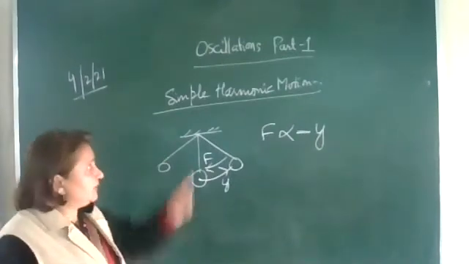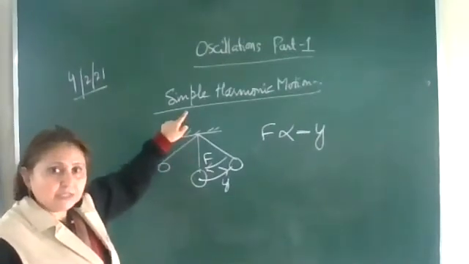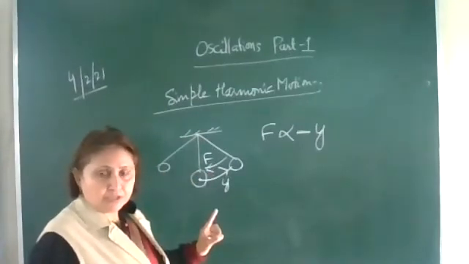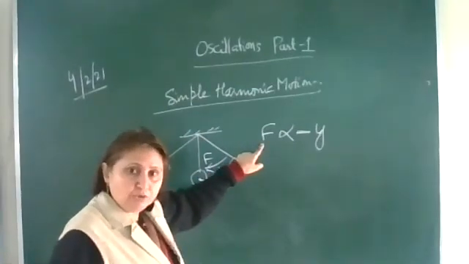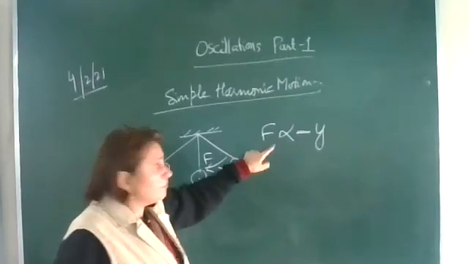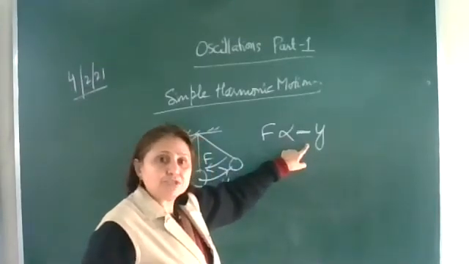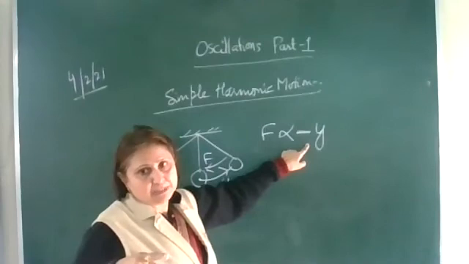So now we define simple harmonic motion: it is an oscillatory motion in which the particle moves due to the restoring force, which is directly proportional to the negative of displacement.